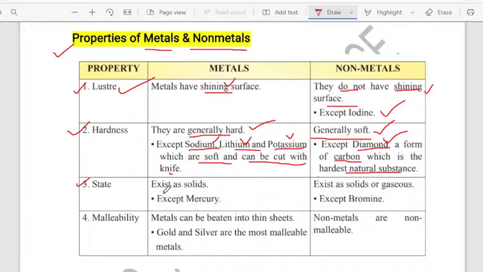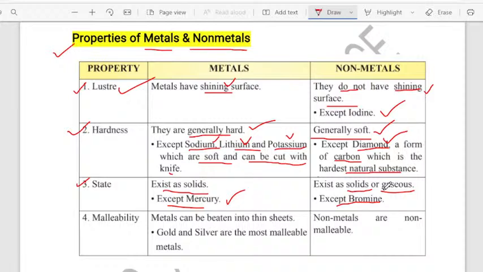See, metals generally exist in the solid state except mercury, because I think you have come across mercury. Mercury is generally liquid at room temperature. Yes, you have to know metals are solids in nature except mercury, which is liquid at the room temperature. Moving to next, non-metals exist as solids as well as gaseous except bromine. Understand? Except bromine, they are generally solids and also gaseous in nature.